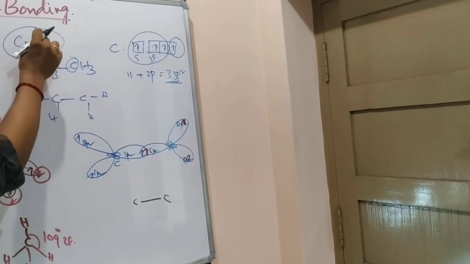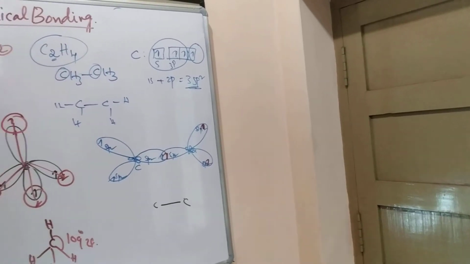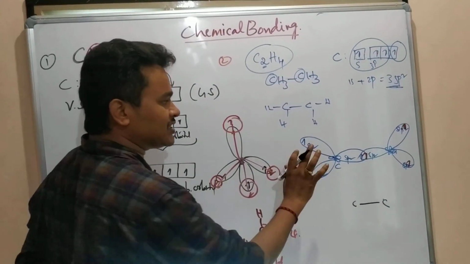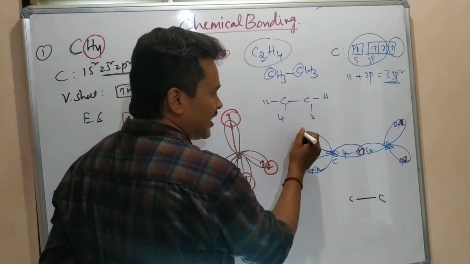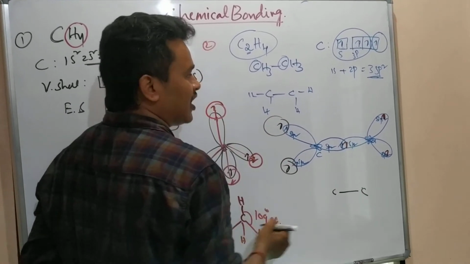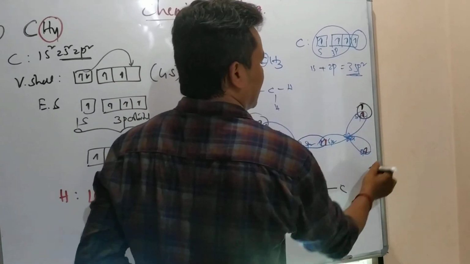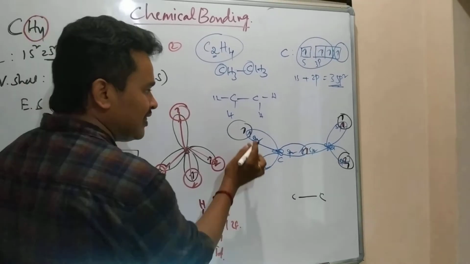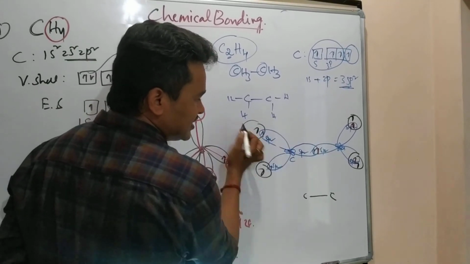Four hydrogens are there. Hydrogen comes with one electron only. So that hydrogen is coming here with one electron. The second hydrogen is coming with one electron, the other hydrogen with one electron, the other hydrogen with one electron. How many? Four hydrogens are coming. Here there is a bond. Which bond? C-H bond.